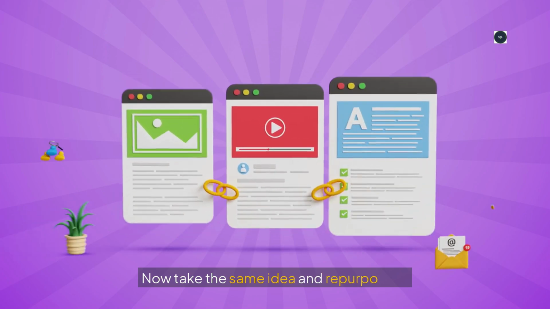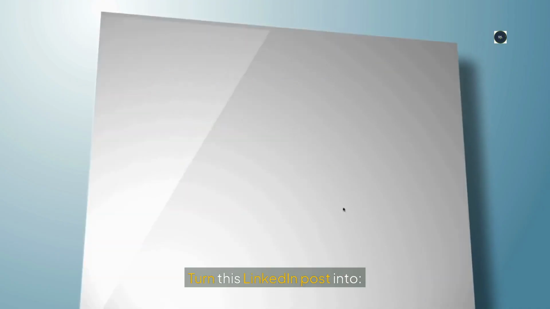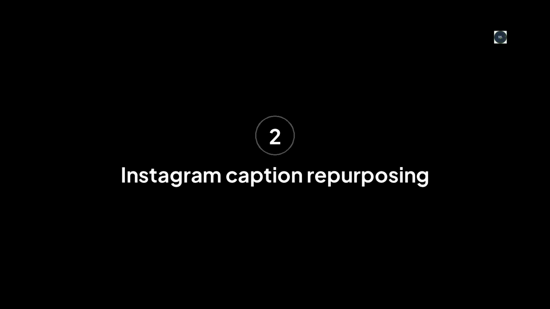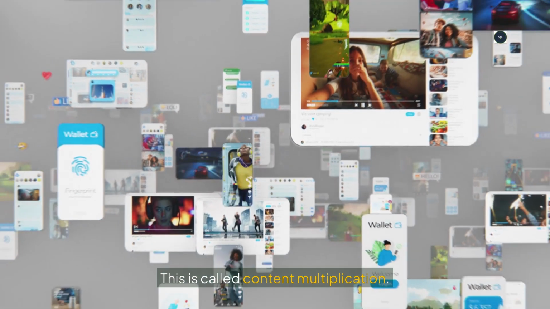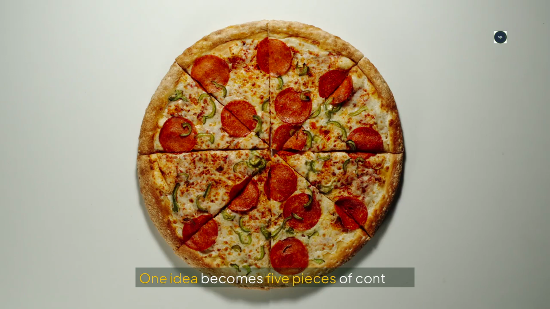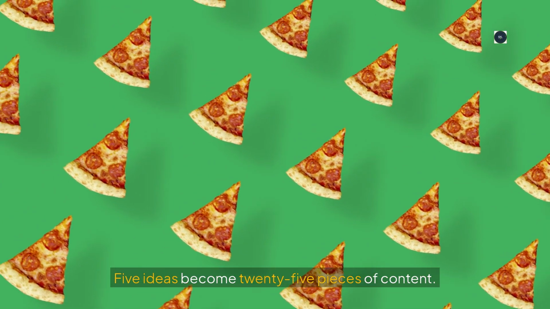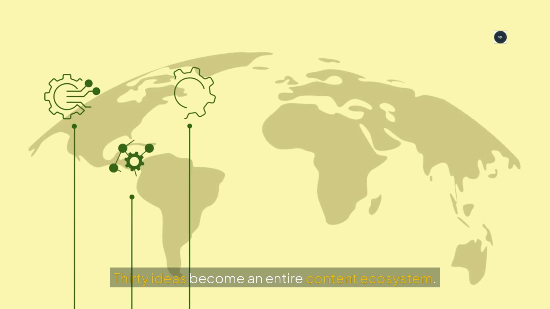Now take the same idea and repurpose it. Ask, turn this LinkedIn post into a YouTube script, an Instagram caption, a Facebook post, a Twitter thread, a newsletter introduction. This is called content multiplication. 1 idea becomes 5 pieces of content. 5 ideas become 25 pieces of content. 30 ideas become an entire content ecosystem.